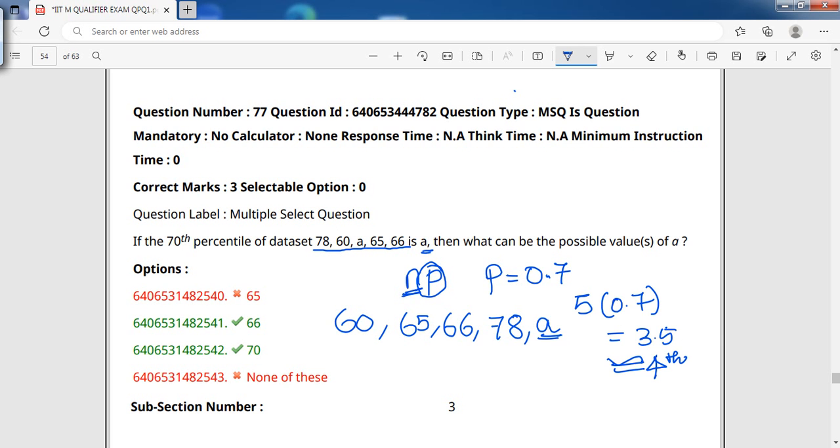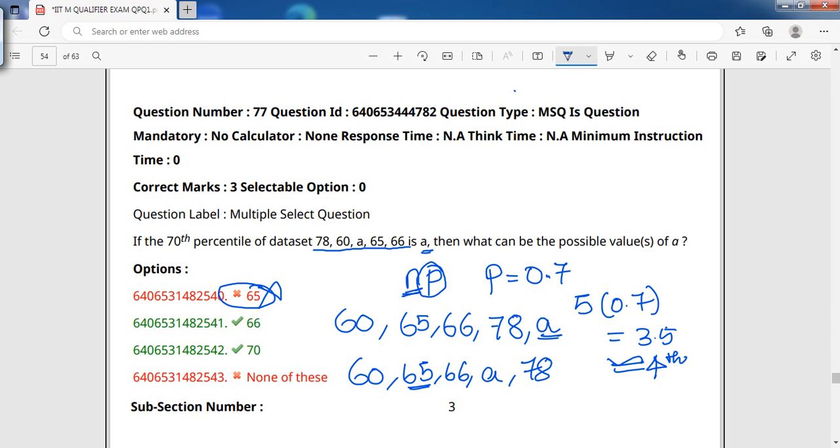So the fourth term is A. What should be the arrangement? 60, 65, 66, A and 78. Why is 65 not considered? 65 is not considered because 65 already exists as the second term and this number comes after 66.